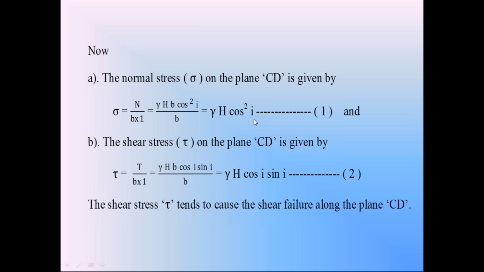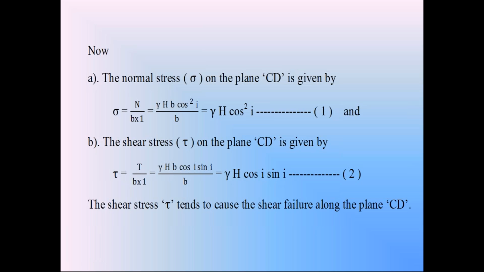And the tangential component T produces the shear stress tau on the plane CD. That shear stress tau is equal to tangential component T divided by B into 1. So tangential component is gamma H B cos i into sin i divided by B. B will cancel. So the shear stress tau is equal to gamma H cos i into sin i.